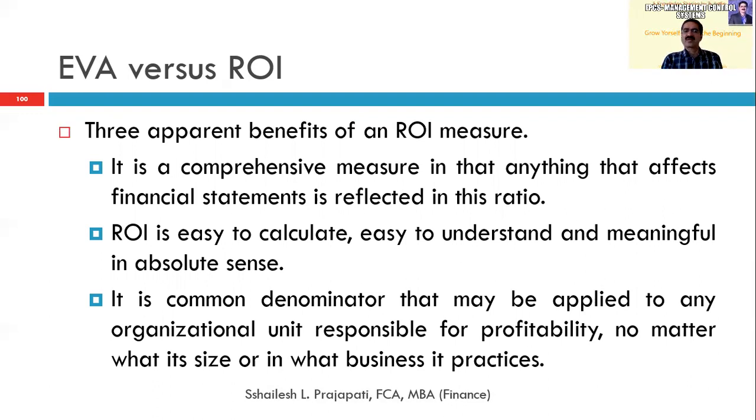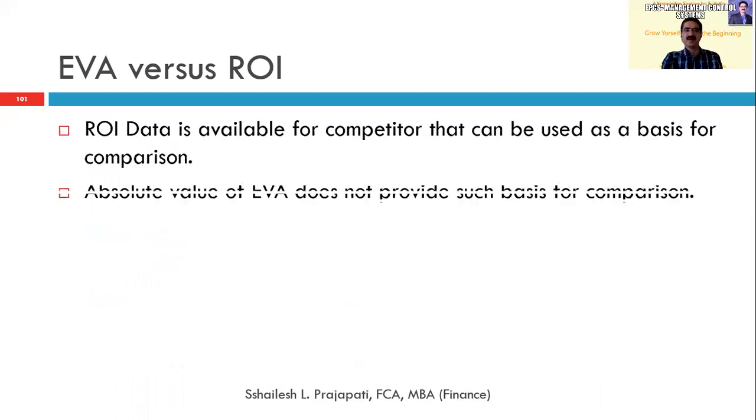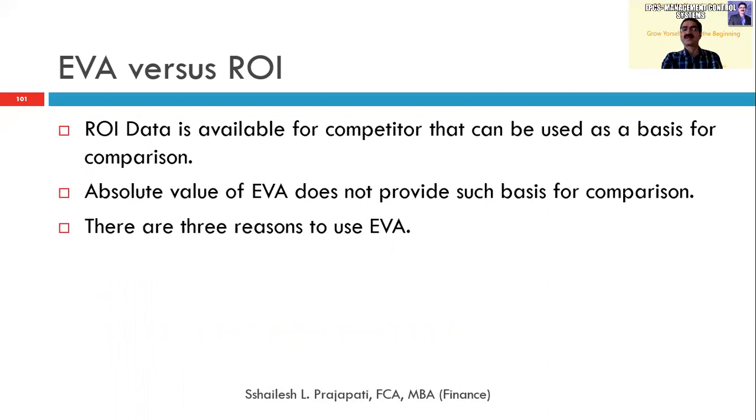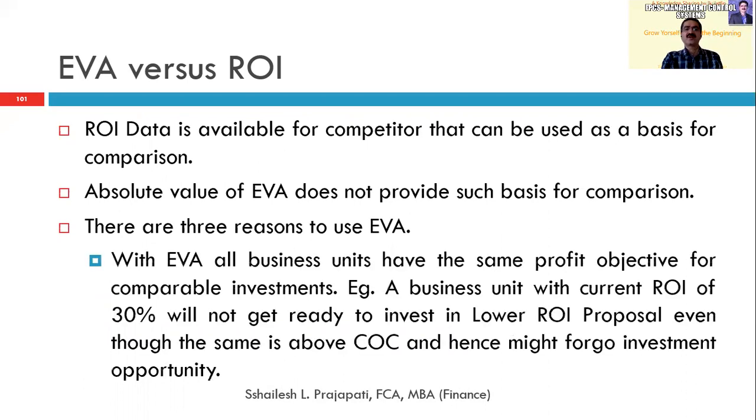ROI is easy to calculate, easy to understand, meaningful in an absolute sense, and a common denominator that may be applied to any organizational unit responsible for profitability, no matter the size of the business. ROI data is available for competitors and can be used as a basis for comparison. The absolute value of EVA does not provide any such comparison.